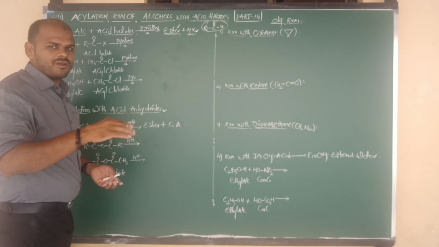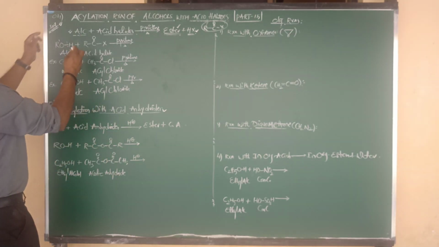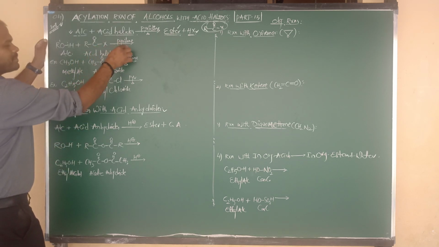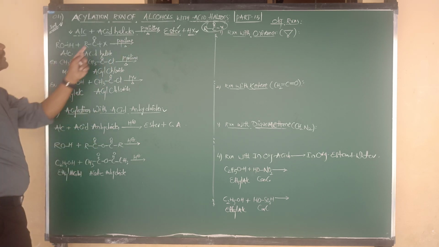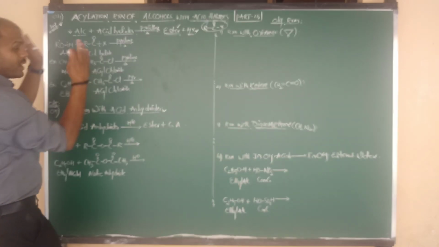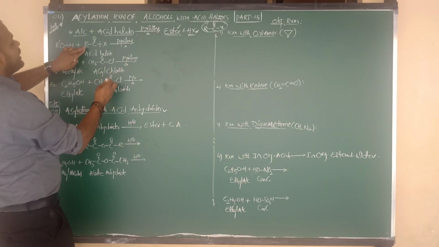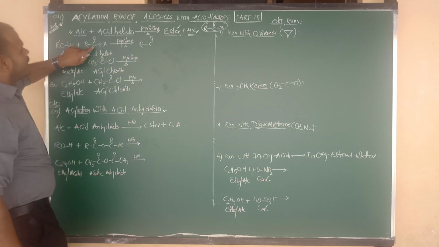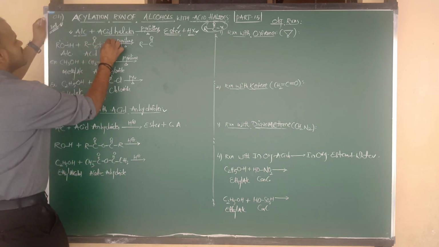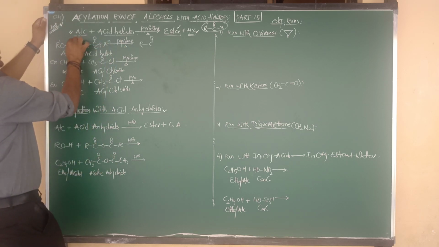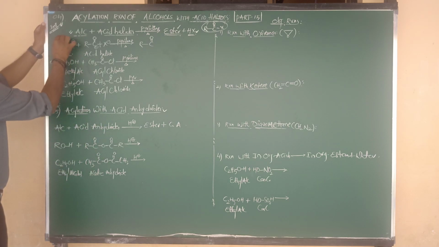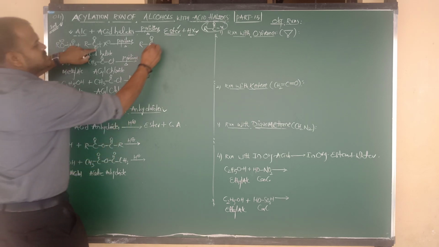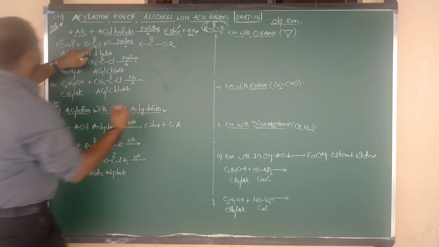So how to write the formula of ester? You know very well. Yesterday we prepared it in esterification also, beta. In alcohols, OH cleavage takes place, and in acid halides, in the presence of pyridine, the bond cleaves between carbon and halogen. What is the remaining group after cleavage in acid halide? The group is R bonded to C double bond O. Now here carbon contains charge plus and halogen contains minus. In alcohol, hydrogen contains the charge plus, and the alkoxy group contains charge minus. The alkoxy group attacks the positive carbon, so C plus is attacked by minus, that is the OR group.